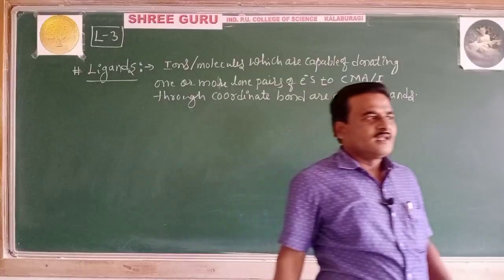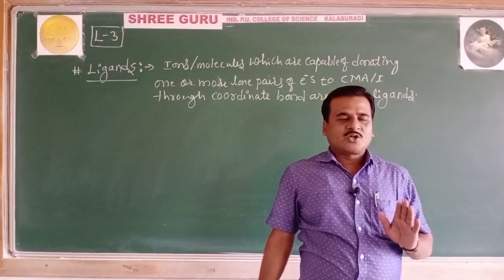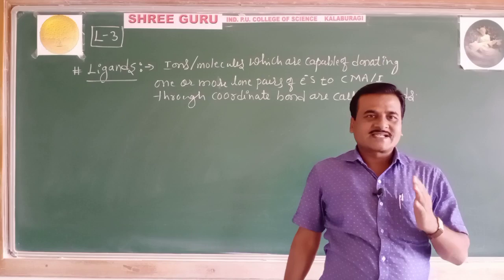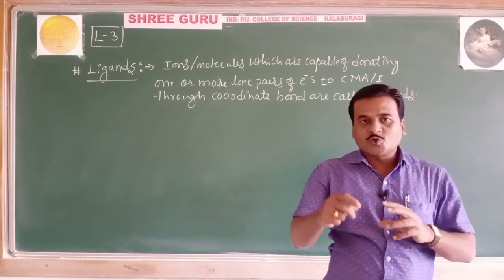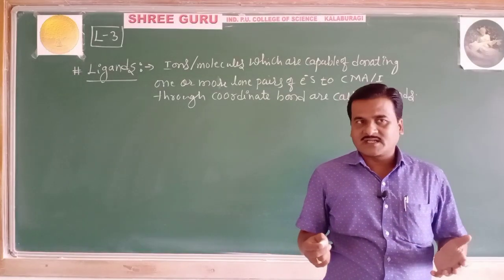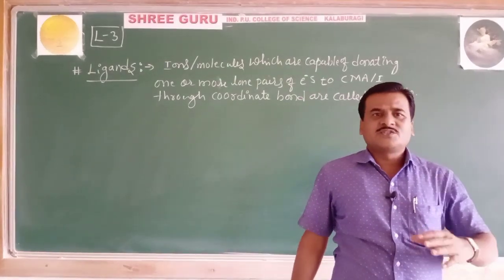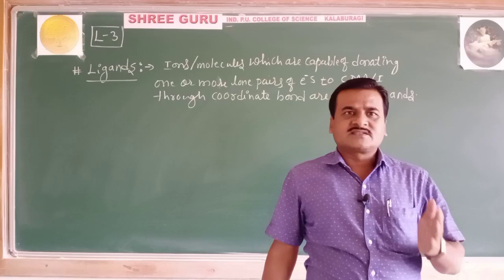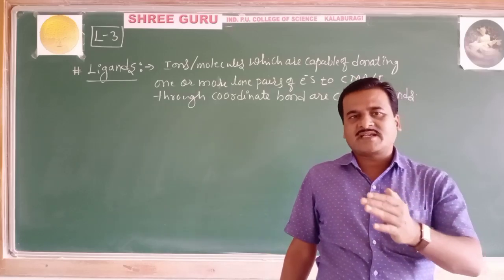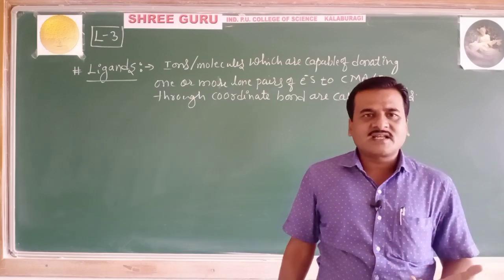As a repetition, alternatively, you have an alternate definition also. The ions or molecules which are bonded to the central metal atom or ion in a coordination sphere are called ligands.